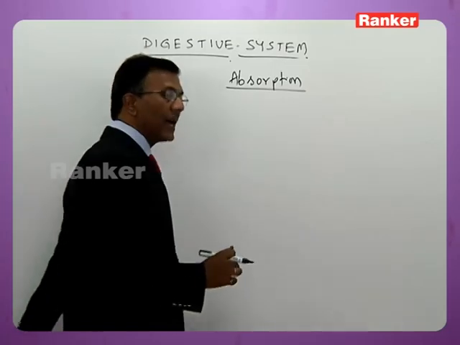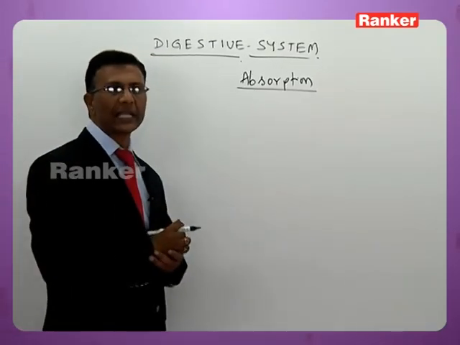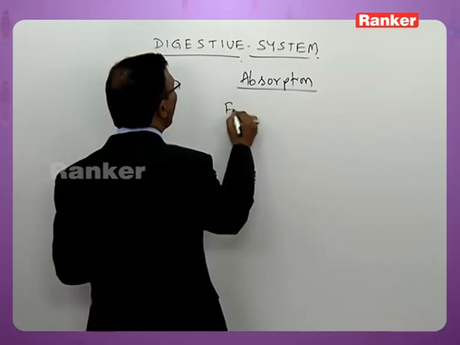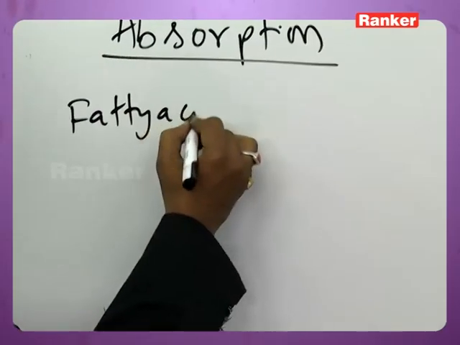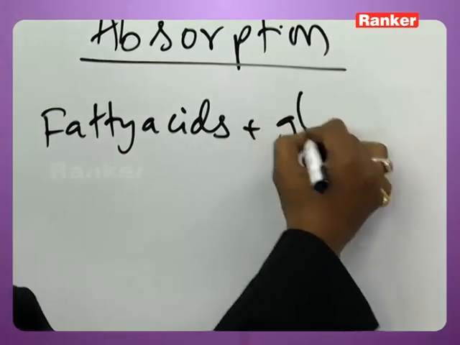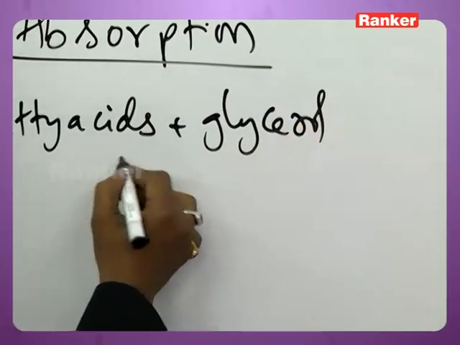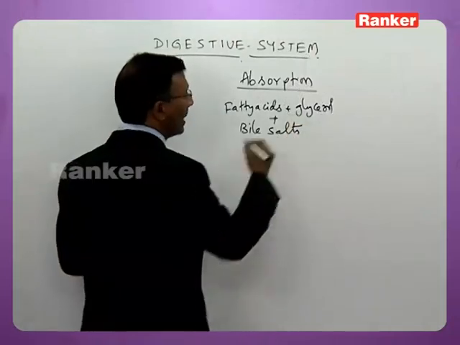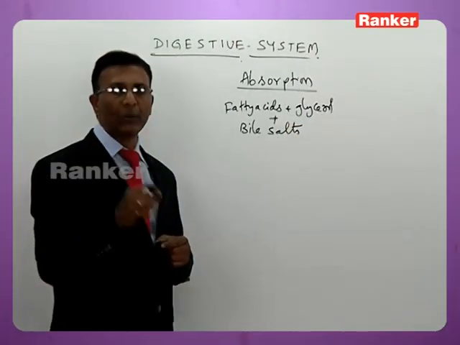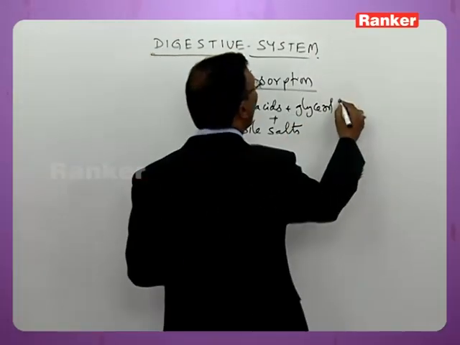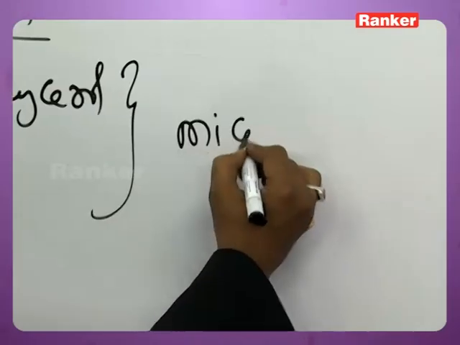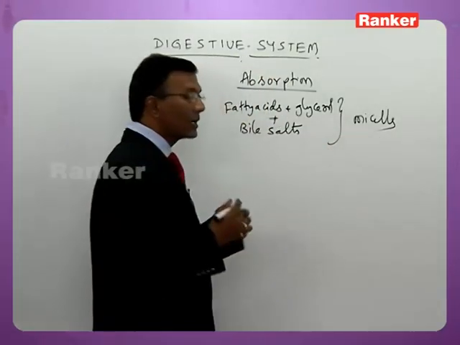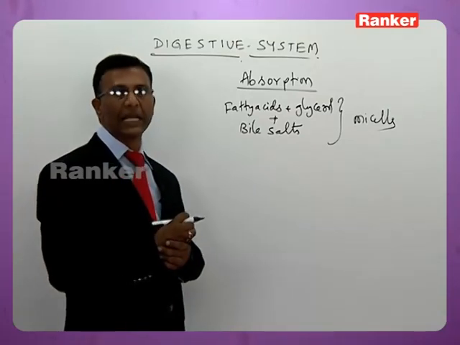Now absorption of fats. How does absorption of fatty acids and glycerol take place? The fatty acids and glycerol combine with bile salts in the lumen of the intestine to form certain soluble molecules called micelles.